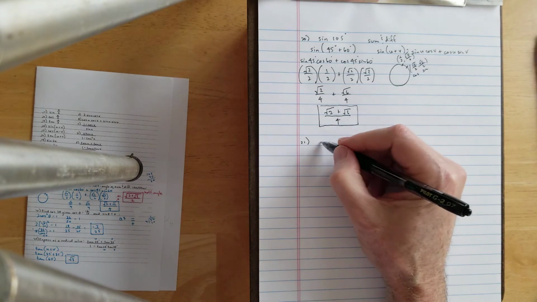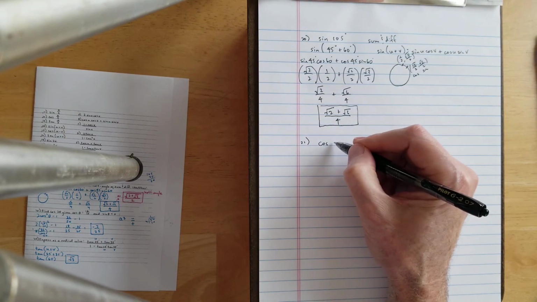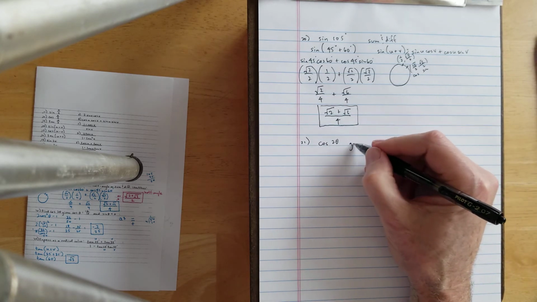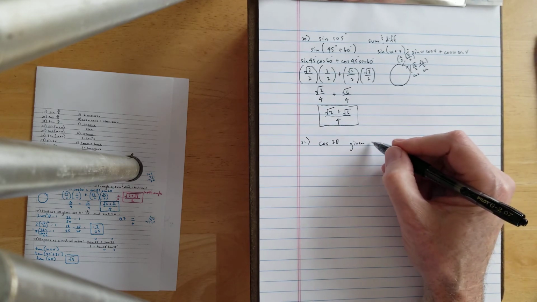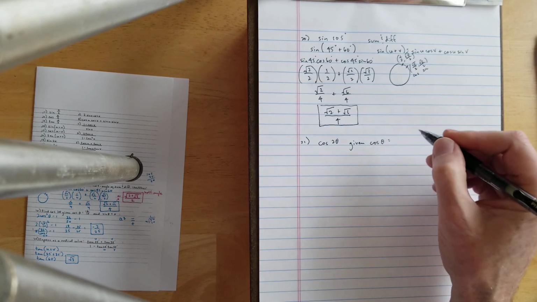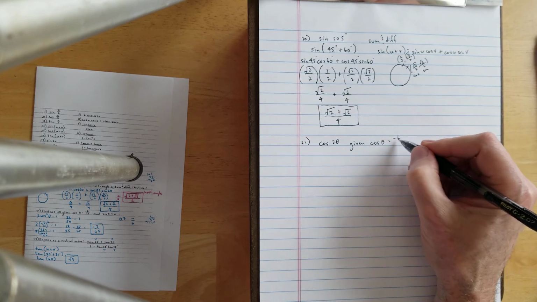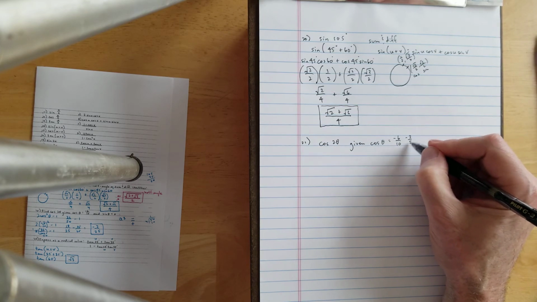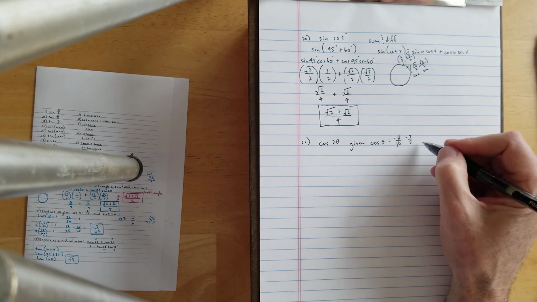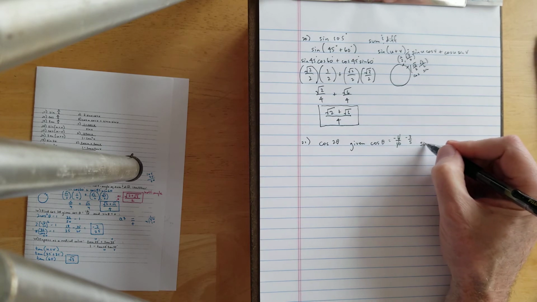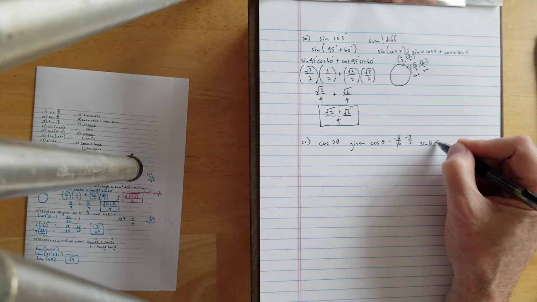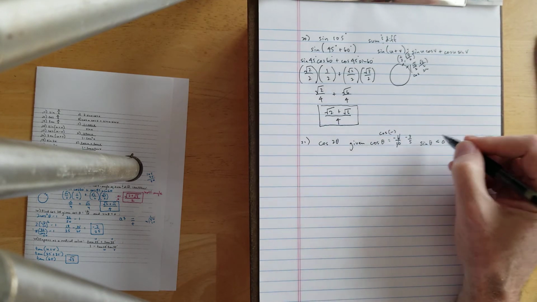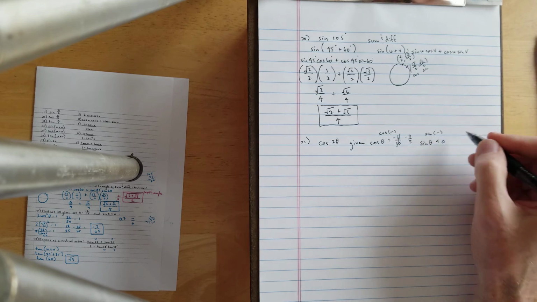All right, same kind of thing. We're going to find cosine of 2 theta. And we're given some information here. Our given information is that cosine theta is equal to negative 6/10, which will reduce down to negative 3/5. And we're told that sine of theta is less than 0. That means that cosine is negative, and it means that sine is negative. And that occurs in the third quadrant,